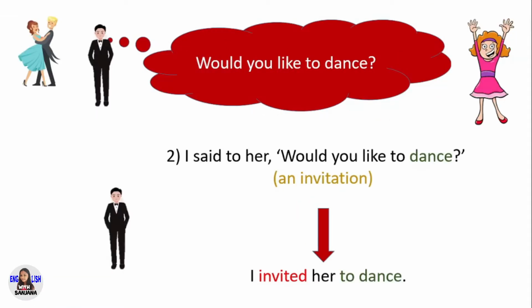Let's move on to the second example. Would you like to dance? I said to her, "Would you like to dance?" In direct speech, since this is an invitation, you can use invited as the reporting verb. In reported speech, I invited her to dance.